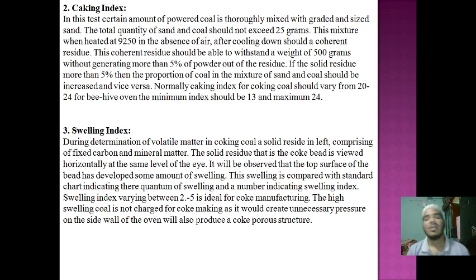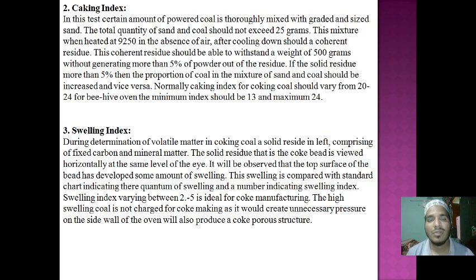So we are determining the volatile matter color by applying heat on this product, and we can see this swelling index produced on the horizontal surface of the product. The variation of the size of this product is 2 to 5. That is ideal for manufacturing any coke.